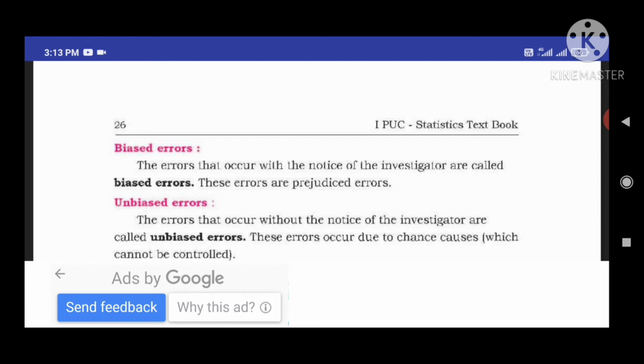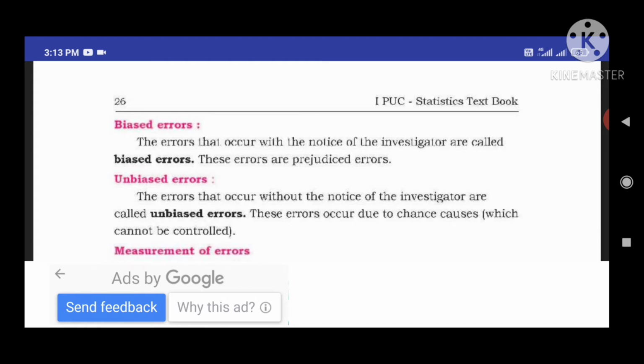An investigator is a person conducting a statistical inquiry for the purpose of collecting and analyzing data. So that person we can call an investigator. When the investigator is identifying, measuring, or noticing the errors in a collection of data, those errors are called biased errors.